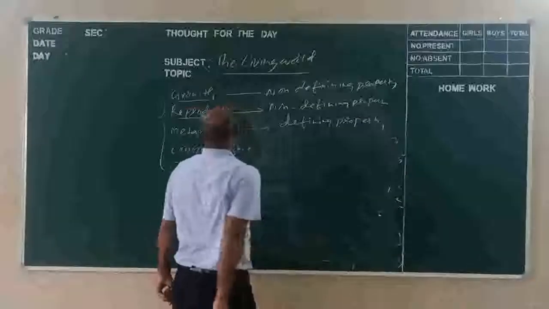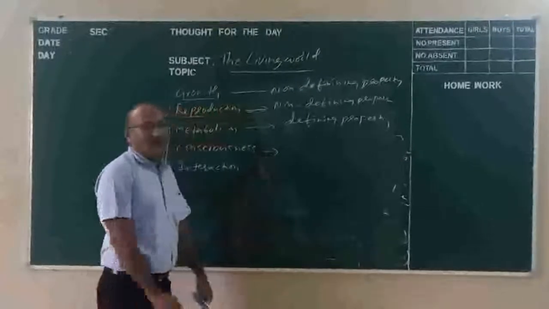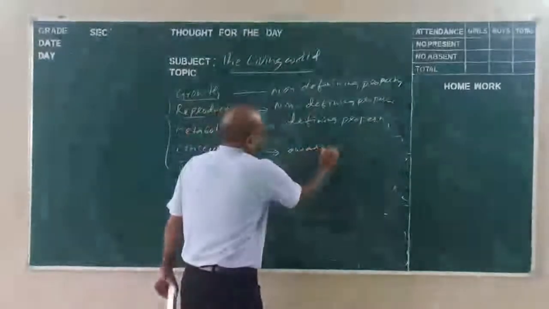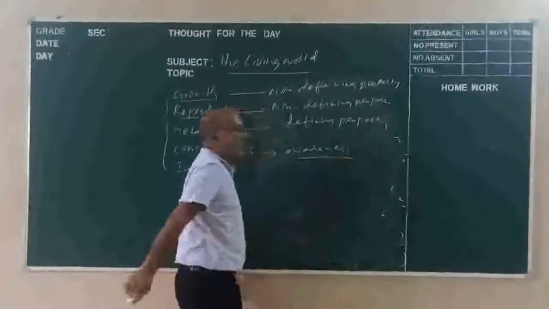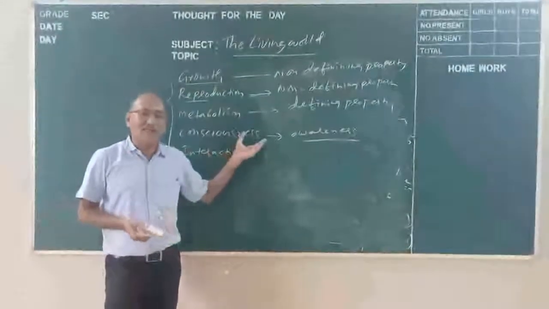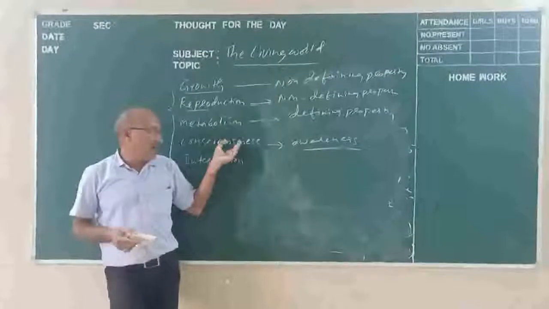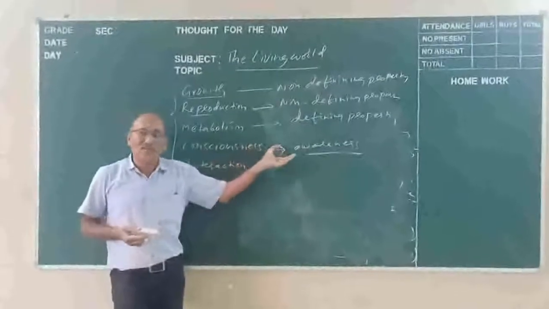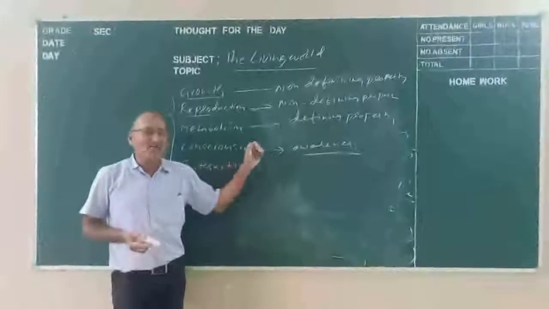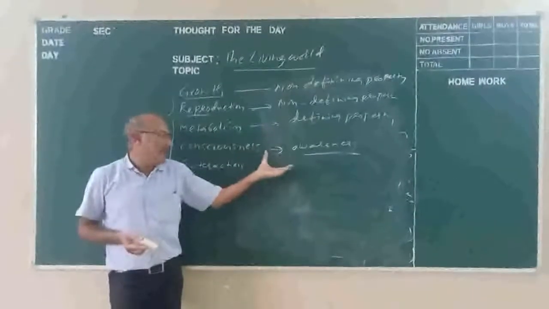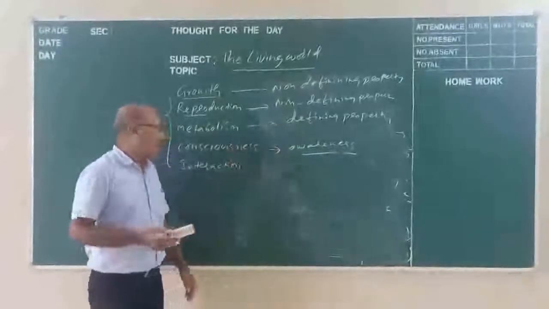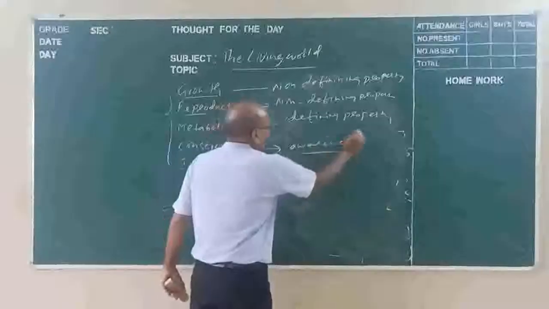And the next one is consciousness. What is meant by consciousness? Consciousness means awareness. Every organism responds to its environment, whereas non-living objects do not respond. Consciousness means the awareness of the organism towards its surroundings or environment. Non-living things do not respond to any environmental stimuli, whereas living organisms respond to environmental stimuli. That is called awareness.